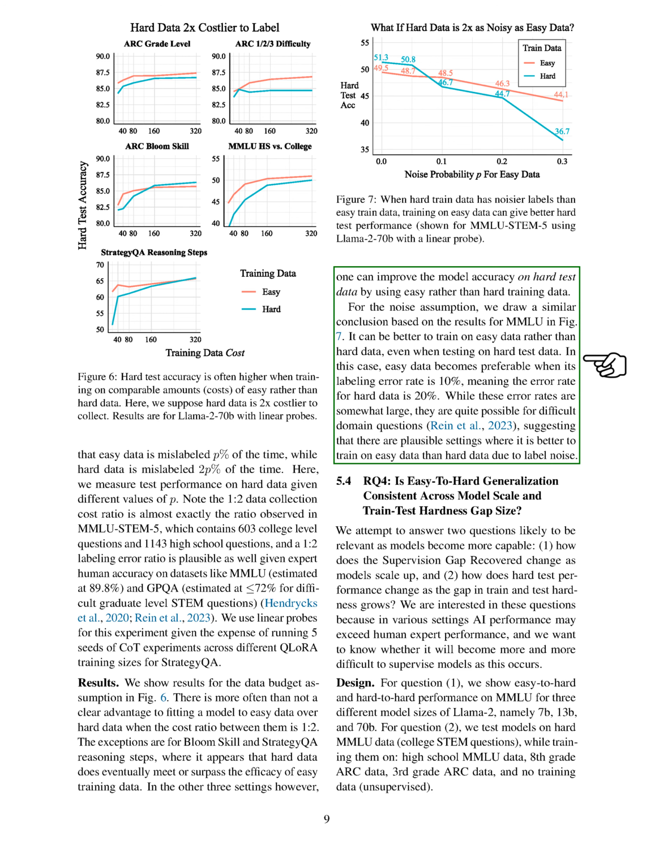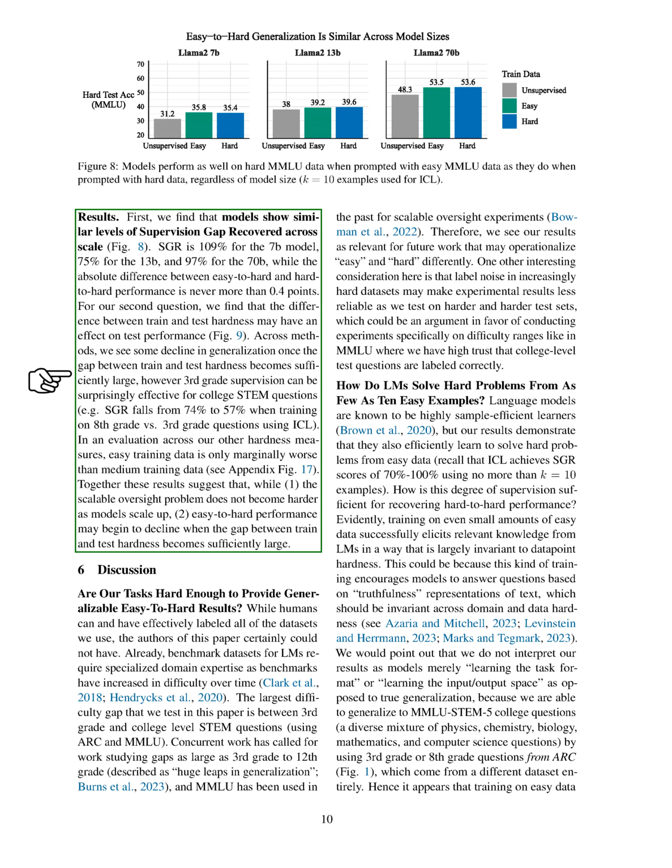Regarding the second question, we found that the difference in difficulty between training and testing data can affect test performance. As the gap in difficulty increases, we observed a slight decline in generalization. However, even training on third-grade level data can be surprisingly effective for answering college-level STEM questions. For example, when training on 8th grade versus 3rd grade questions using ICL, the supervision gap recovered fell from 74% to 57%. These results suggest that while supervising larger models does not become more difficult, the performance on difficult tests may start to decline when the difference in difficulty between training and testing data becomes too large.